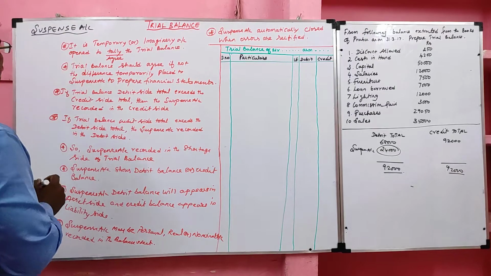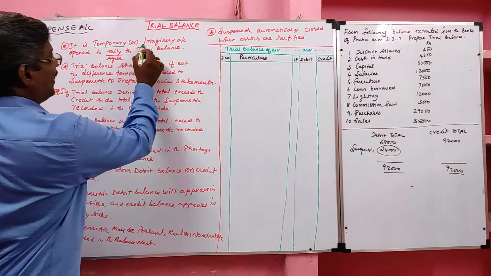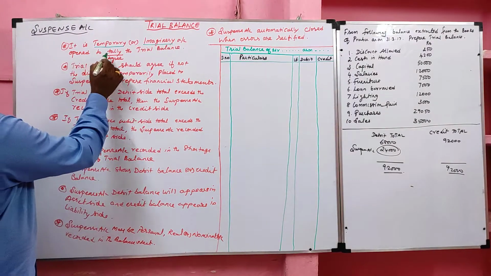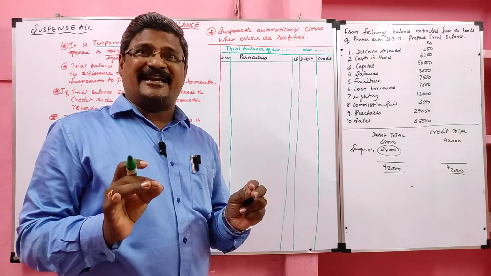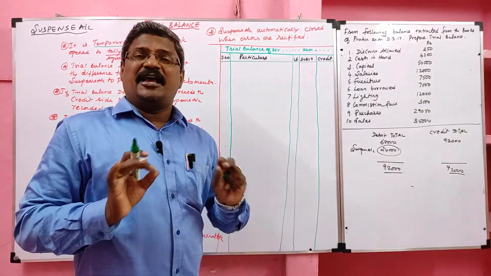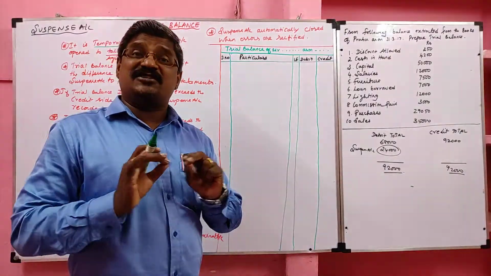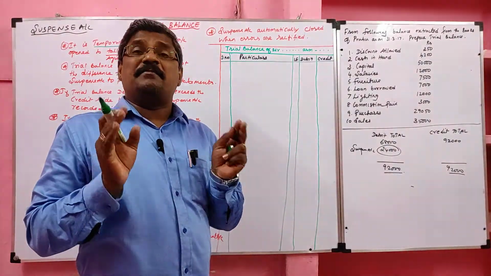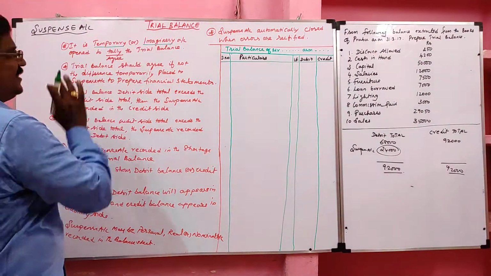Suspense account. It is a temporary account. It is a temporary or imaginary account opened to tally the trial balance. So, suspense account is created to agree the trial balance. If trial balance is agreed, there is no suspense account. If it is not agreed, the difference is temporarily placed in the suspense account.